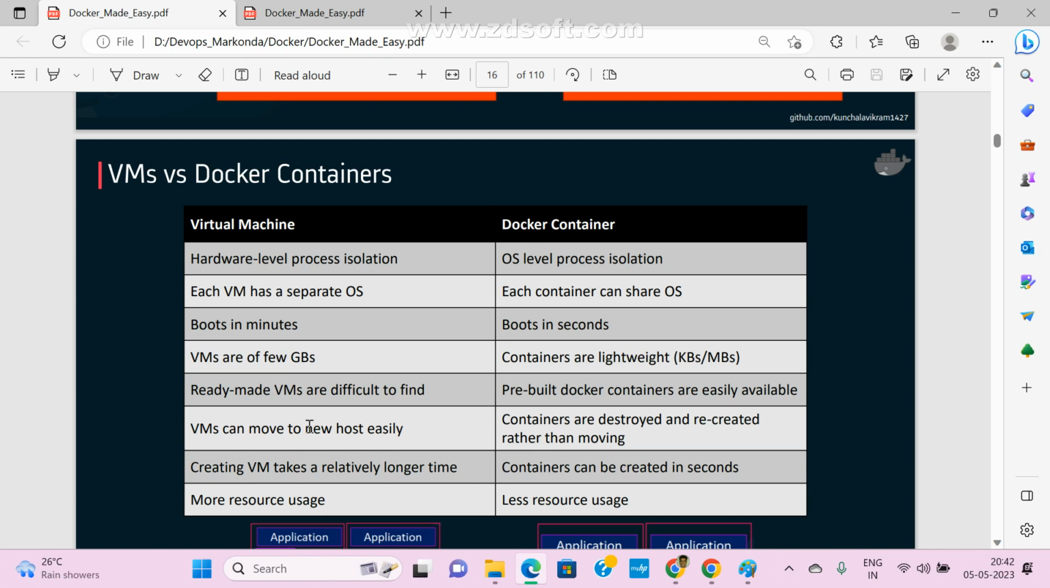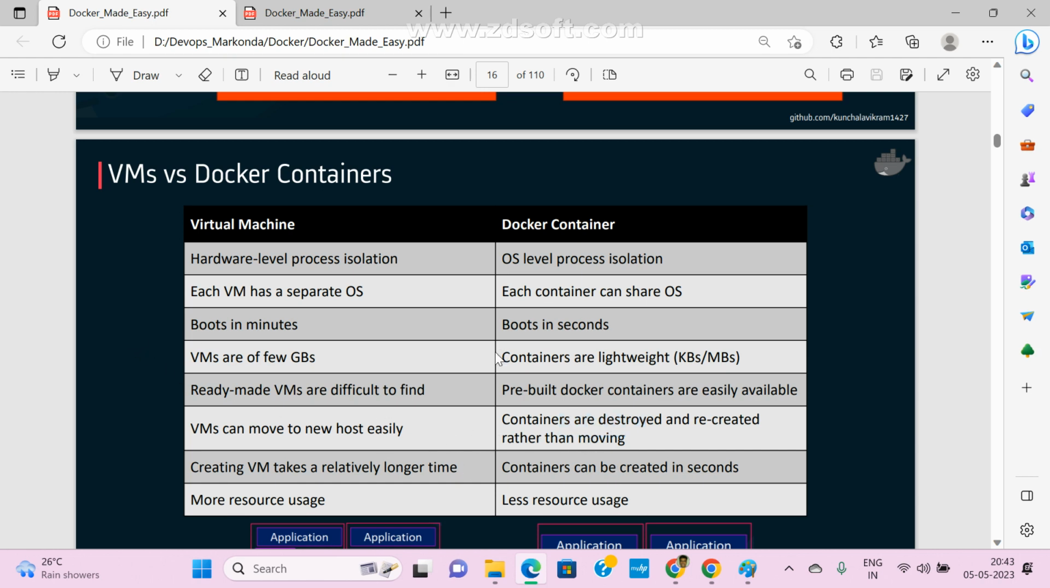Creating VMs takes time, but containers we can easily destroy, and whenever we need, we can easily create them again. Creating VMs takes more time, but containers can be created within seconds, and if you don't want them, we can delete them within seconds also. VMs occupy more space, but containers occupy very little space. Clear? Any doubt, guys?